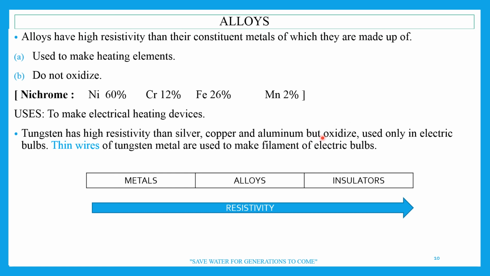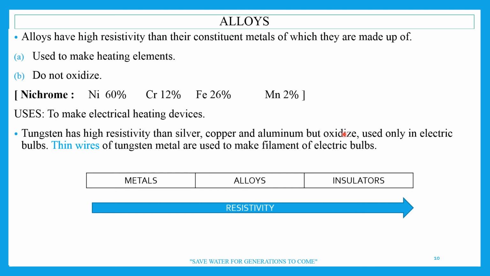When it is used in the open, it reacts with oxygen and then it burns. If you make a small hole in an electric bulb, it will glow and then fuse, because tungsten, when it glows, reacts with oxygen, then it melts.